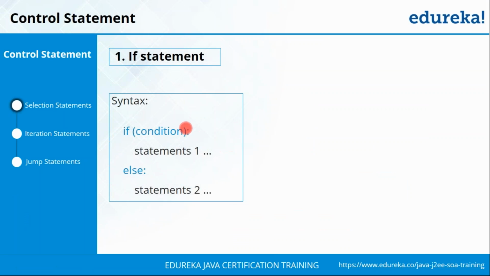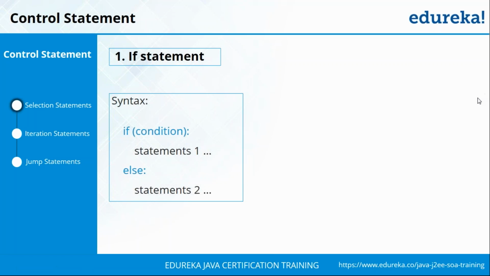Now the basic syntax for the if else control statement is that you have if followed by a condition, and in case the condition is true, the statements will be executed. If the condition is false, it will go to the else block and execute the statements there. It's not restricted that you can only check one condition with if else. You can have multiple if else statements. You can check if condition 1 is true, then execute statement 1. Else if condition 2 is true, then execute statement 2. Again, else if condition 3, and so forth. So you can have a laddered if else.